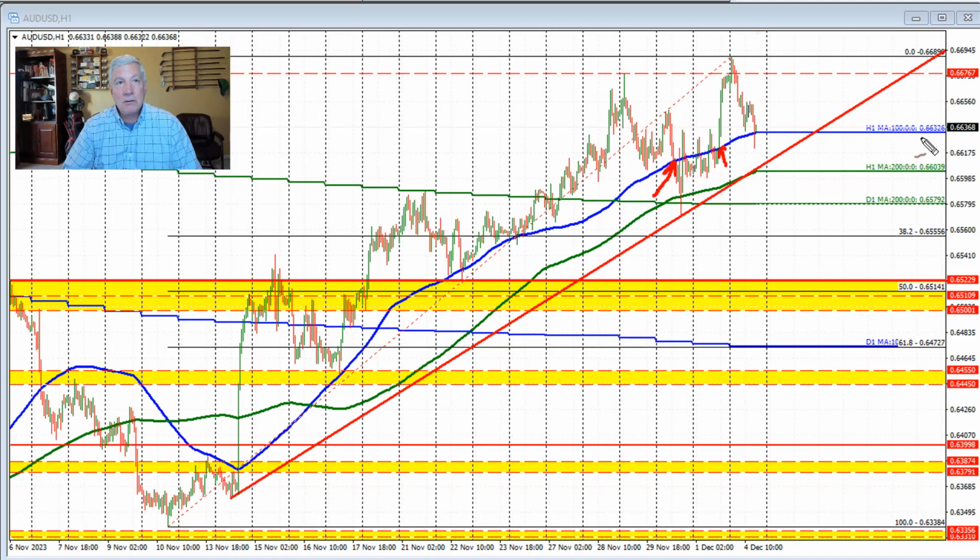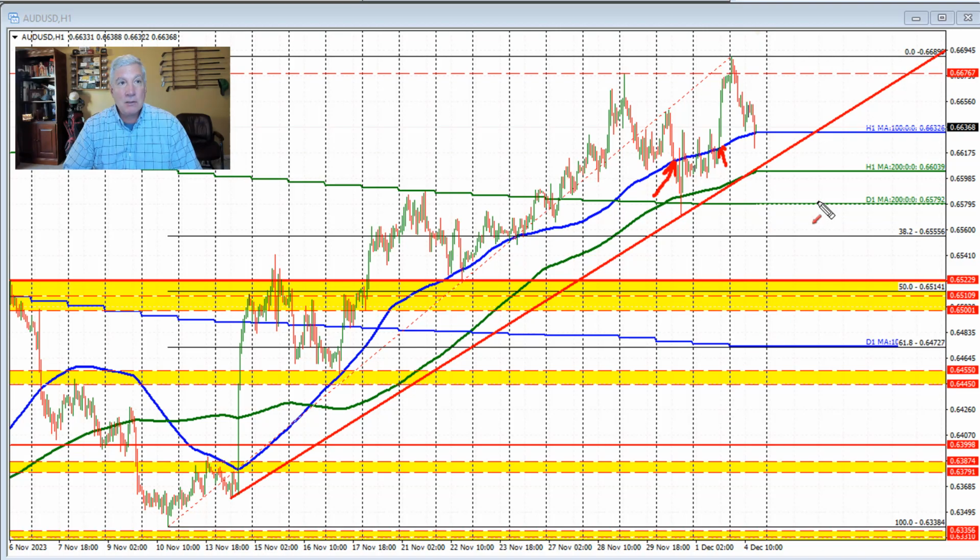We'll see. The current 100-hour moving average comes in at 0.66326. If we can hold that level, as we are trying to do in the current hourly bar, that would give the buyers some comfort. If we break back below it, it would look more like these breaks right here, at least, and close below. It would be more like those breaks right there.